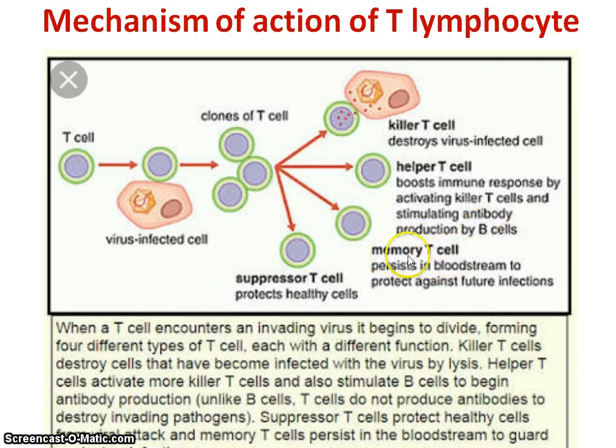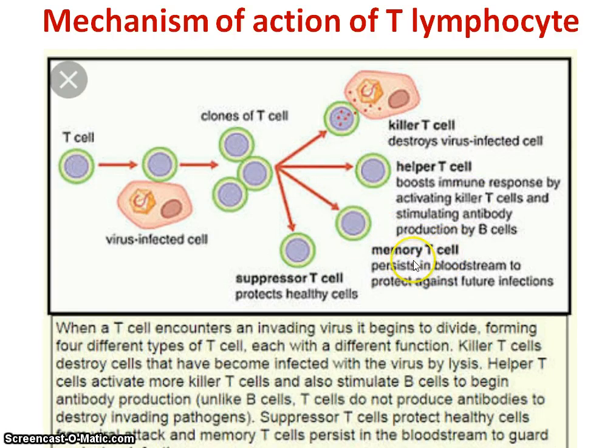Means helper T cells stimulate the T cells as well as the production of the B cells. Next, memory T cells. These are the T lymphocytes which persist in our bloodstream and retain the memory. As we have studied in acquired immunity, our acquired immunity retains the memory with the help of these memory T cells.